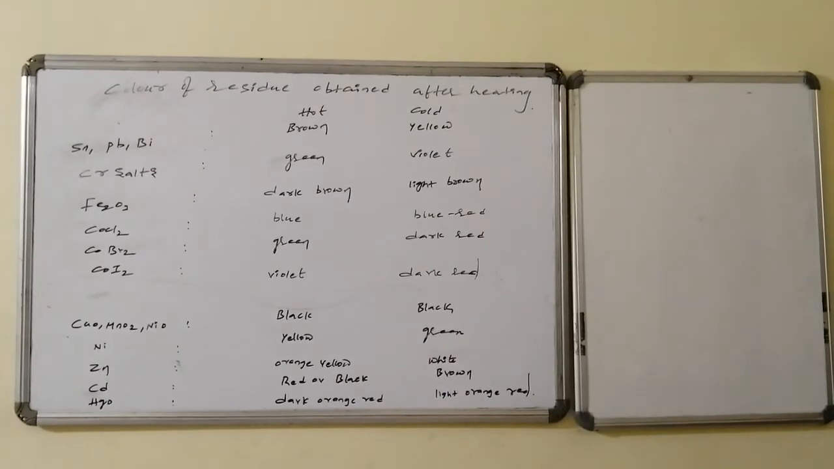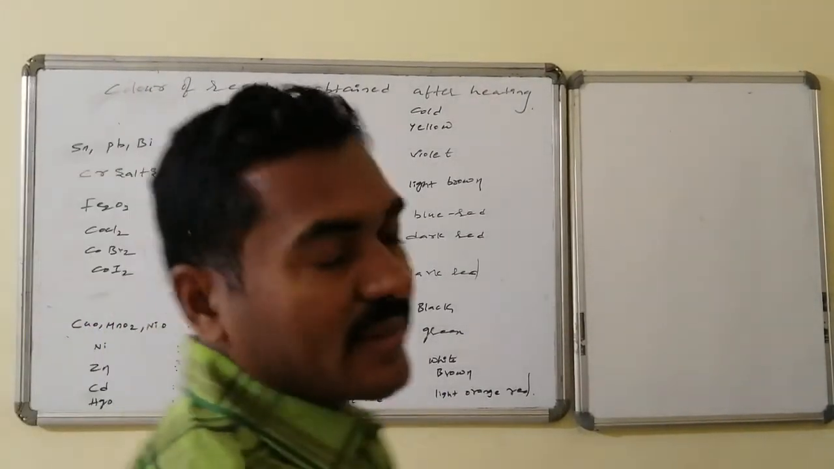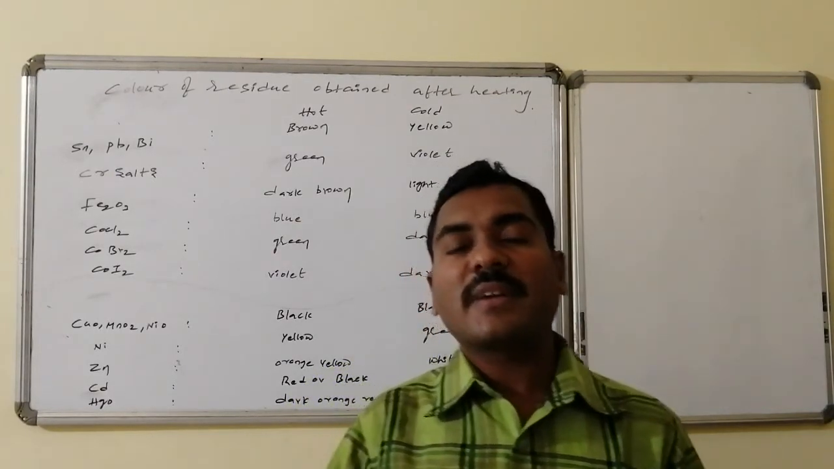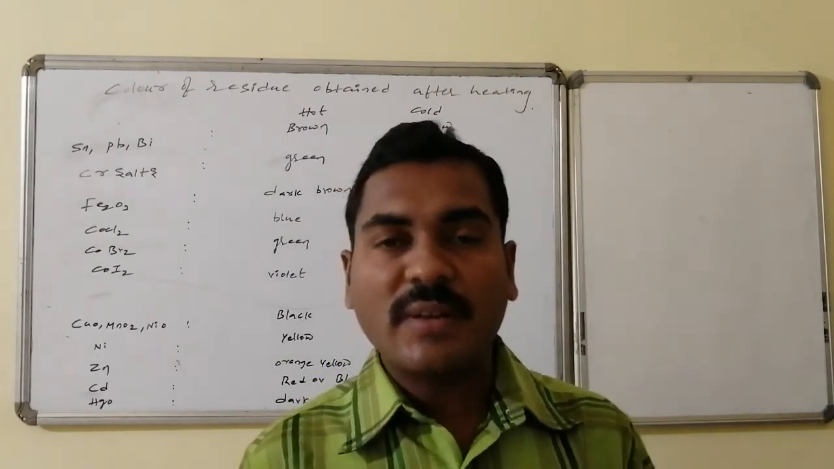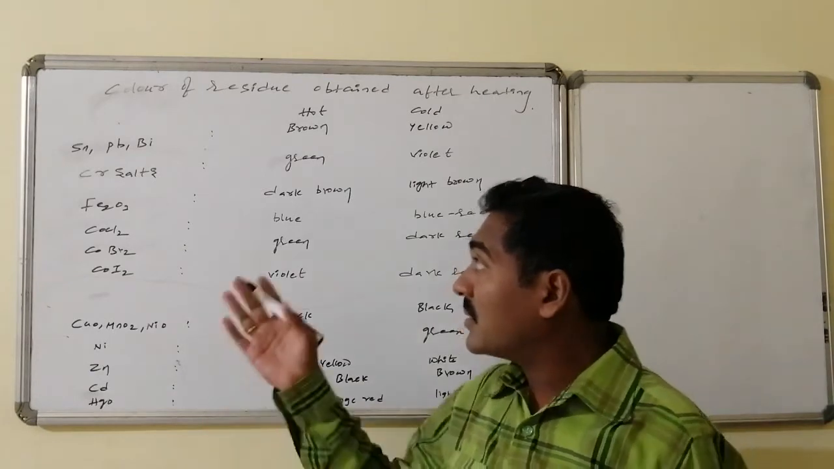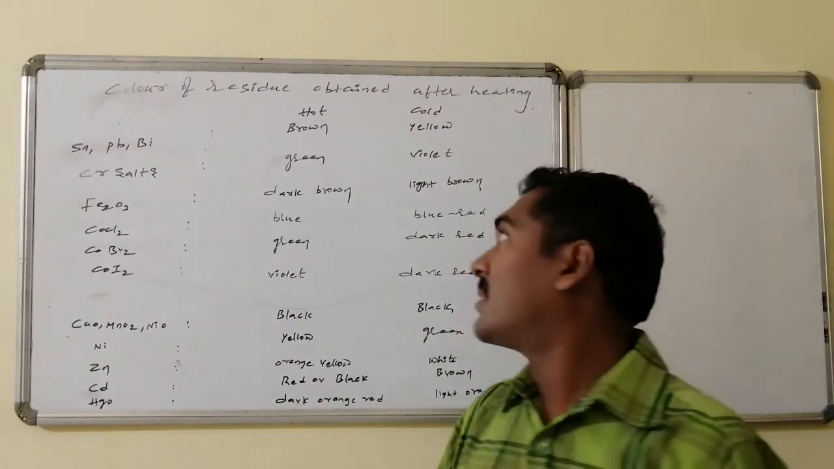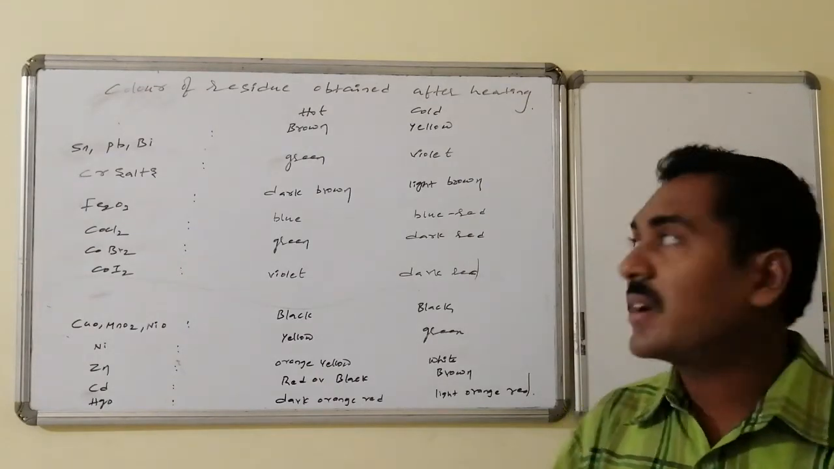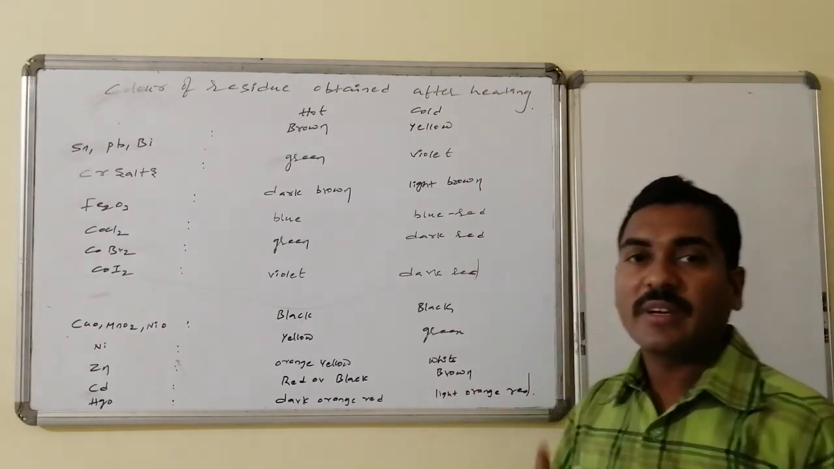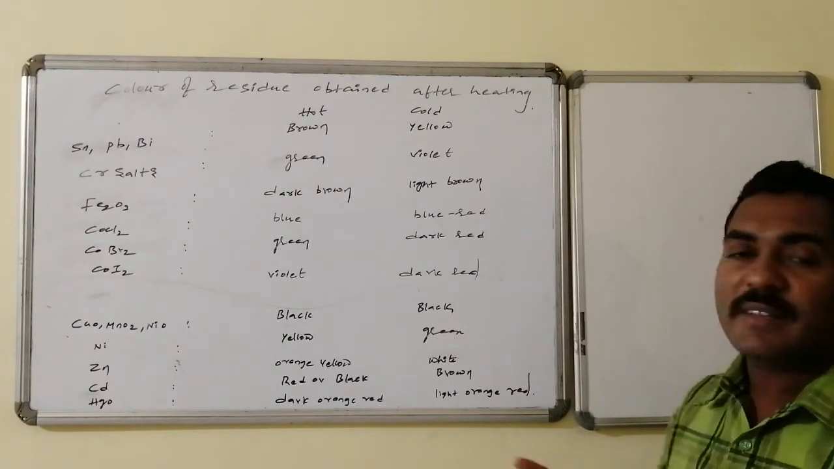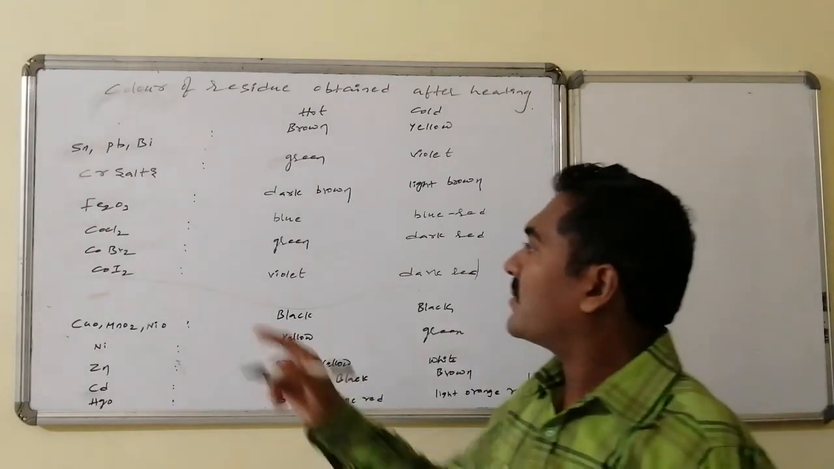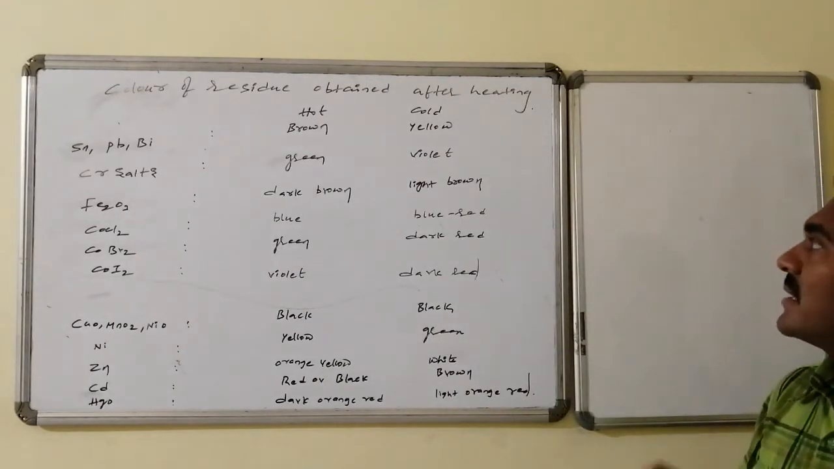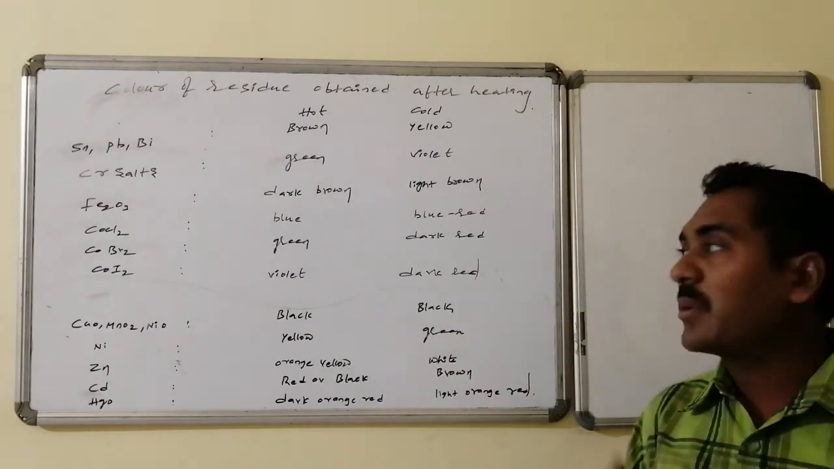The color of residue obtained after heating. There are certain compounds in which no sublimation occurs, but the compound shows different colors under hot conditions and different colors under cold conditions. Suppose tin, lead, bismuth: under hot conditions they show brown color, under cold conditions yellow color. Whereas chromium salt shows green color in hot conditions and violet color in cold conditions. Whereas ferric oxide shows dark brown color under hot conditions, and light brown color under cold conditions.